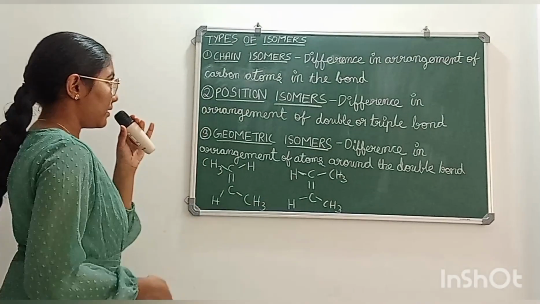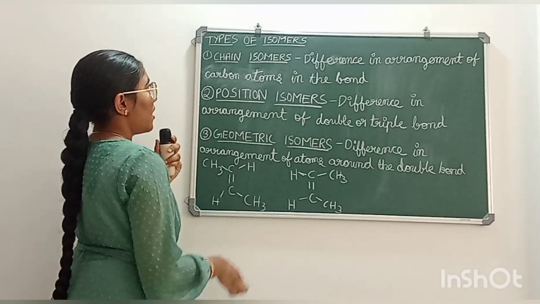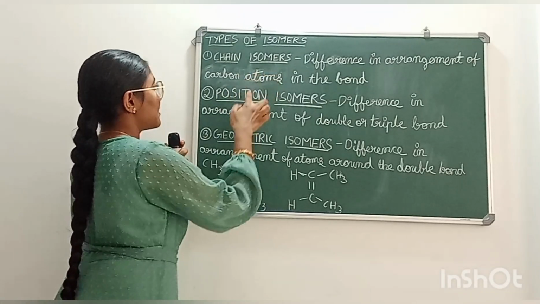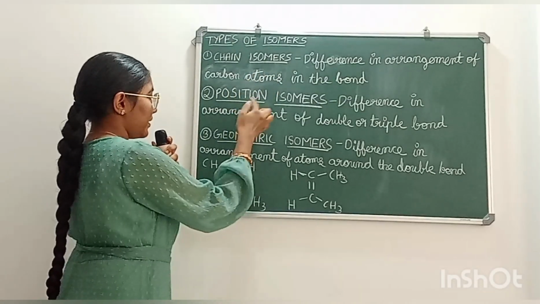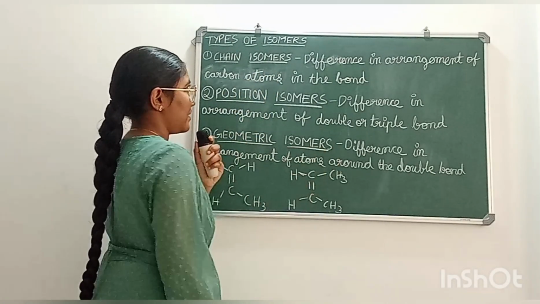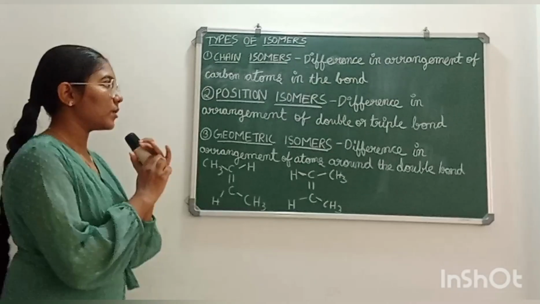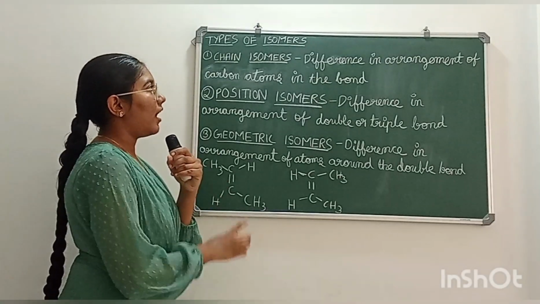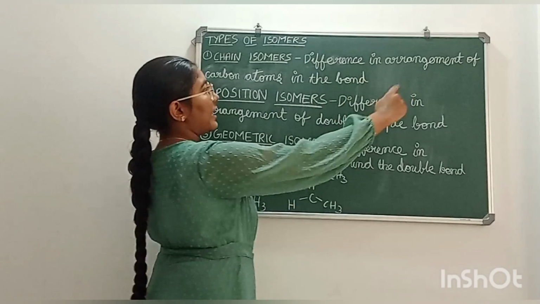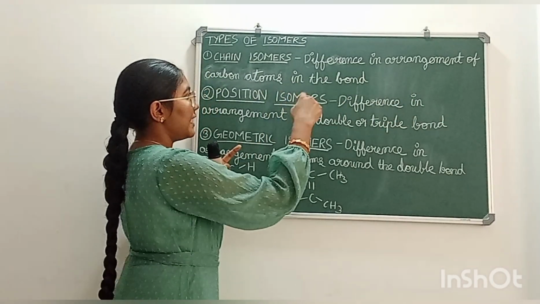Now, under isomers, we have 3 different types. First is chain isomers, second is position isomers, and third is geometric isomers. Now, let's know what chain isomers are. Chain isomers are formed due to the difference in arrangement of carbon atoms in the chain.